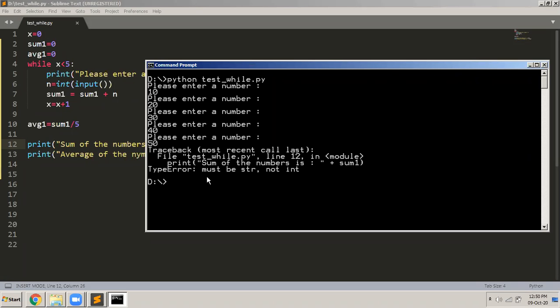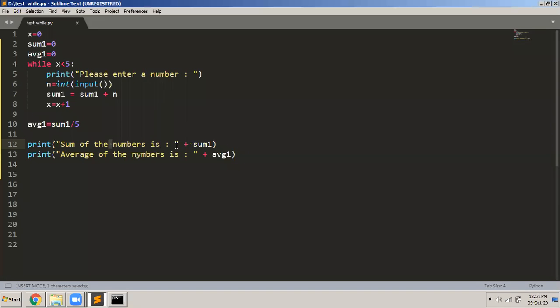It's saying that there is an error in line number 12. What is that error? It is in this line, print sum of the numbers is plus sum. TypeError: must be str, not int. Why do we use the plus symbol? You all know, if there are two integers, it adds, and if there are two strings, then they get concatenated.